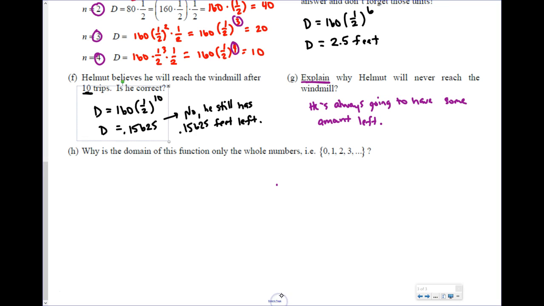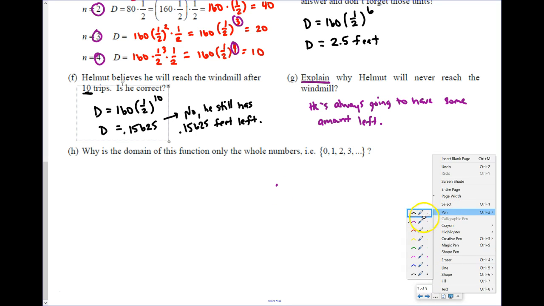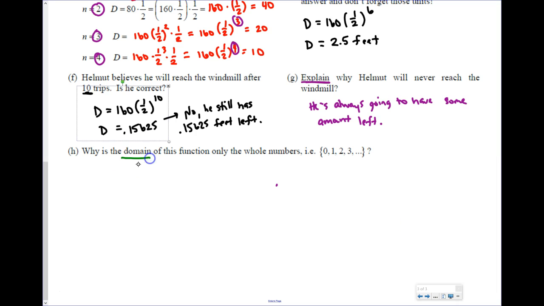So finally, the last problem of this lesson talks about domain. So domain comes up a lot, and we have to remember what domain means. Remember, domain means the input values, right? And in this case, the input values are the trips. So another way this question is saying, why are the trips of this function only whole numbers?